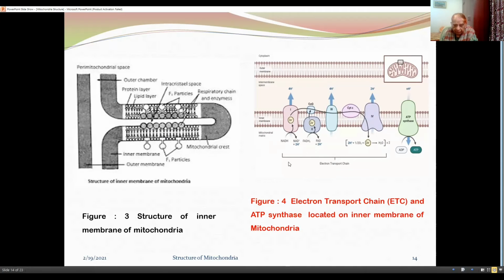Now figure 4 again shows the complexes 1, 2, 3, 4, which are embedded in the mitochondrial membrane, and ubiquinone, cytochrome C, etc., along with ATP synthase enzyme, which unites ADP with phosphate to form ATP.